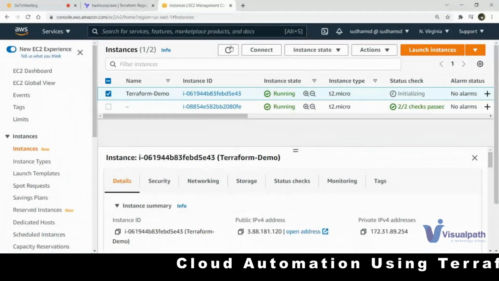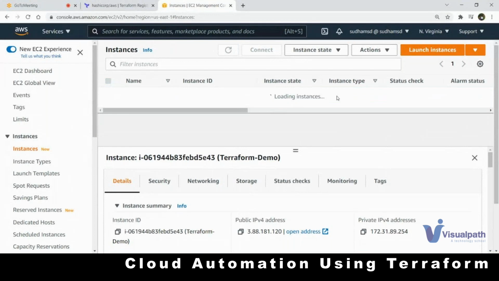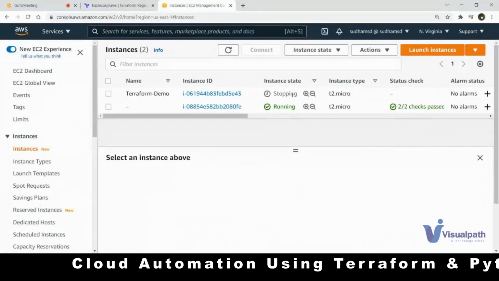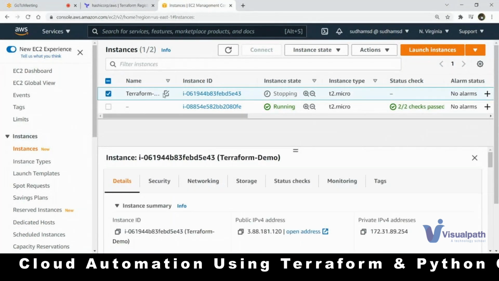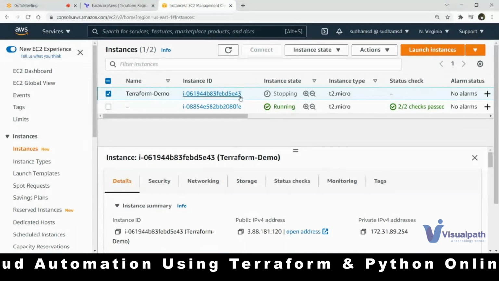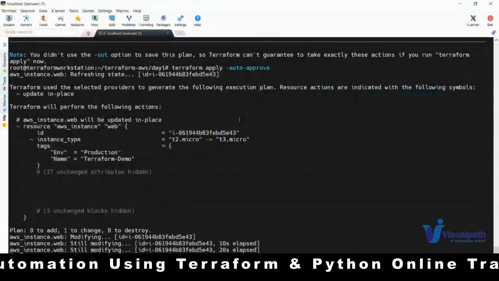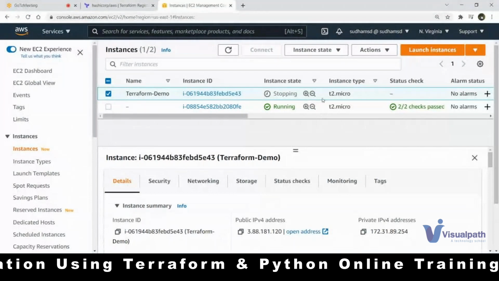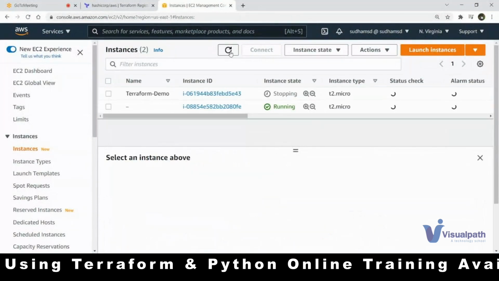Let us refresh. You can see now it is T2 micro as of now. Let's wait. This is our instance. Okay, you can see the tag naming over there. Let's wait. I think it is under creation. So let me refresh once again. Okay, still it is not.